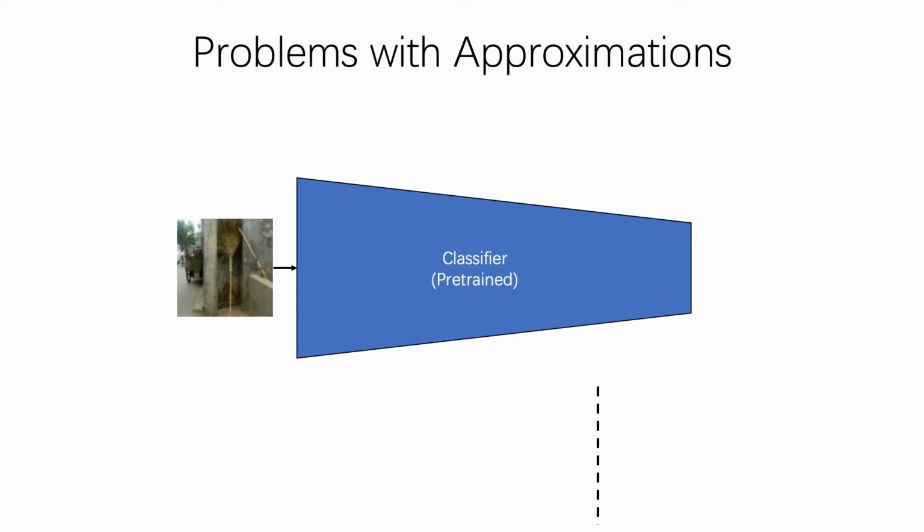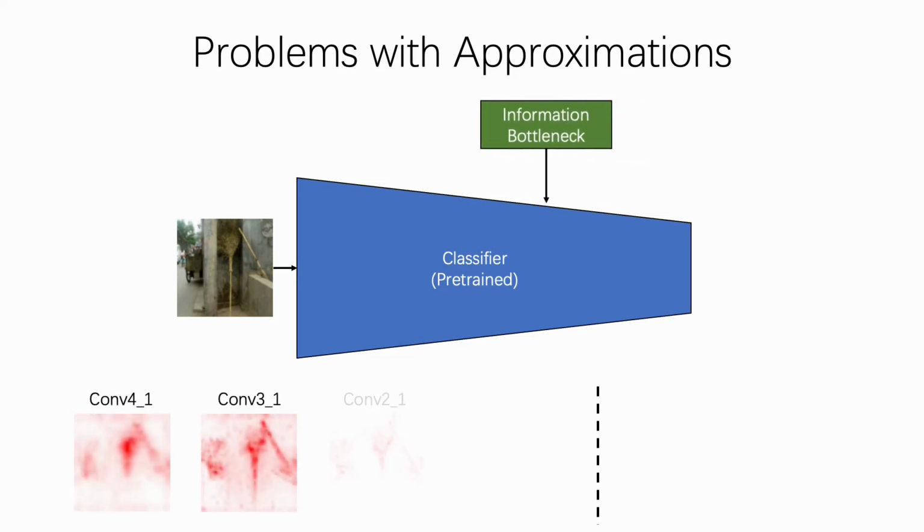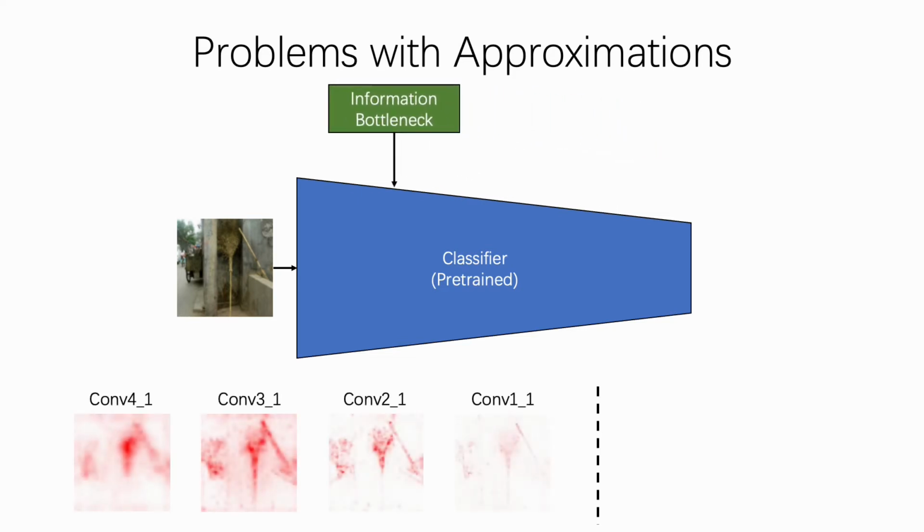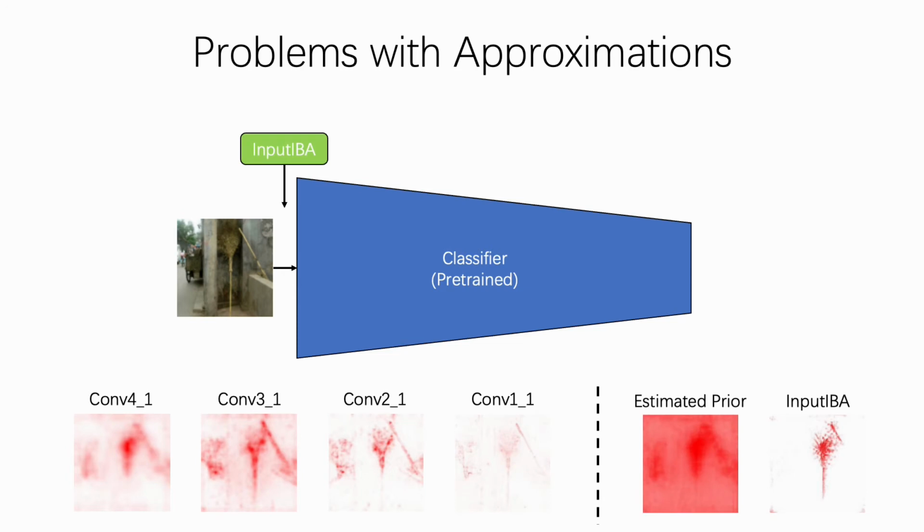Here we observe the result of using such a Gaussian approximation for various layers of a neural network. As the overestimation of mutual information increases by moving towards the early layers, the IBA optimization removes more features with noise. We can see that the predictive feature, the broom, disappears as we move IBA towards the early layers. The approximation of distribution of Z is most accurate when IBA is applied on the deepest hidden layer. On the right, we see a preview of the result of our proposed solution, input IBA.